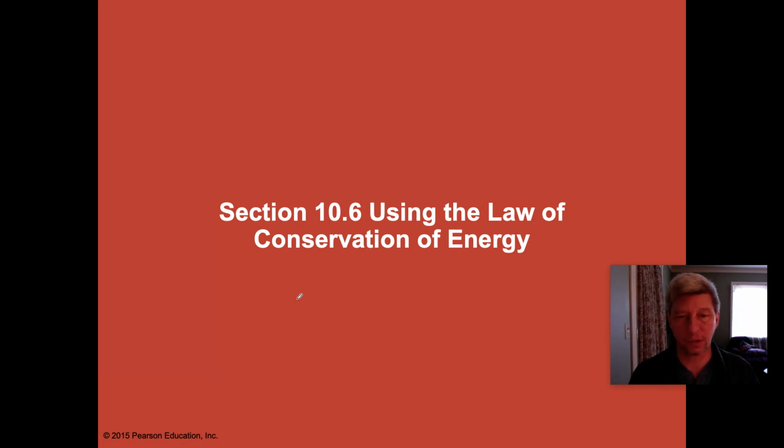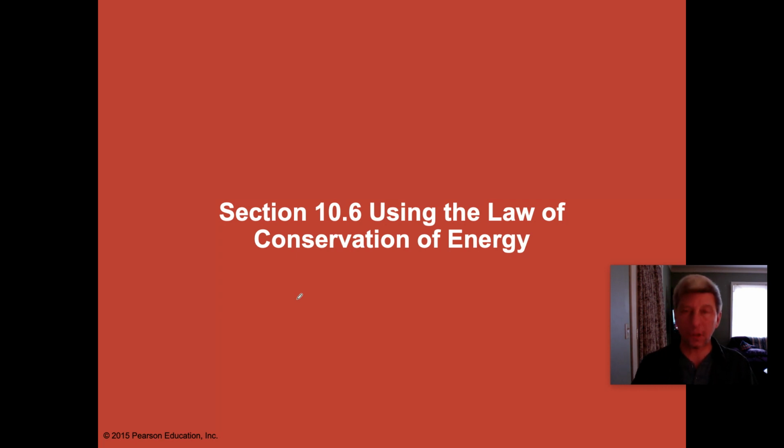Now, earlier in this chapter, we talked about what the law of conservation of energy was, right? The total energy of an isolated system beforehand must equal the total energy of that isolated system afterwards. But now, if we're dealing with a system that's not isolated, that means that there's a change in energy somewhere. And so the final total energy and the initial total energy are not going to be the same. How do those things vary?